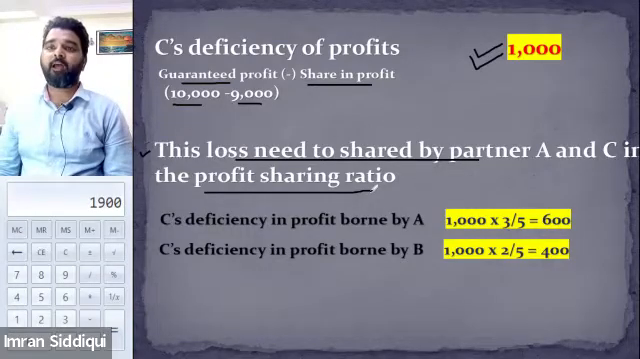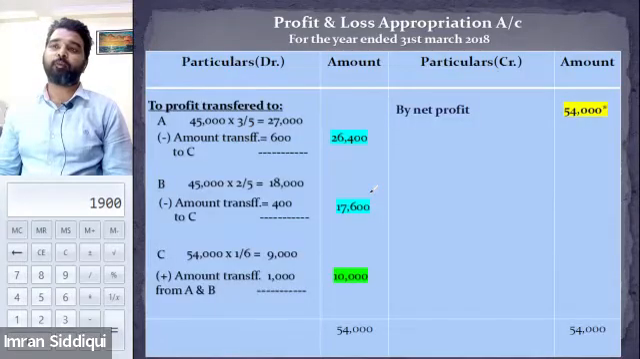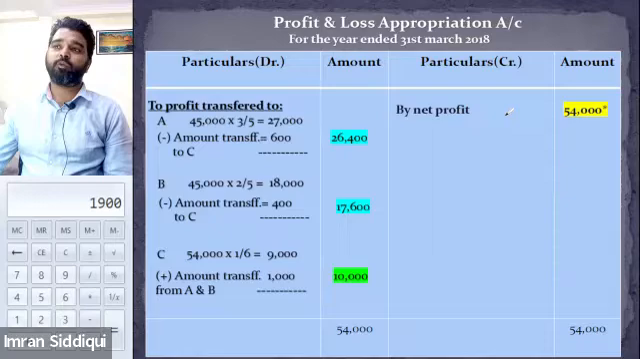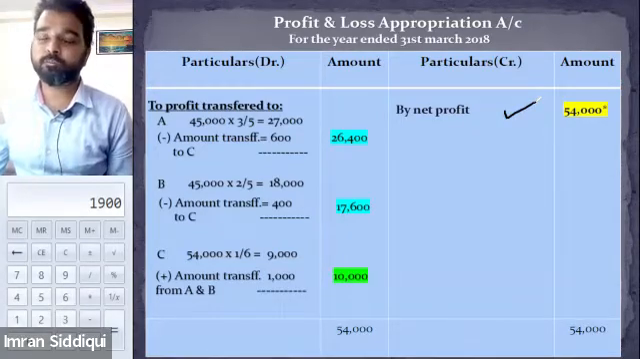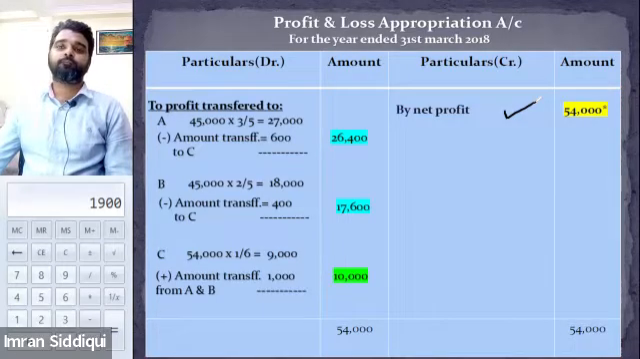Now see, in order to show the distribution of the profit, I made the P&L appropriation. As you already know, in the P&L appropriation, we write down the net profit on the credit side. Is that correct? 54,000 was the profit generated by the business. Is that right? Yes, sir.